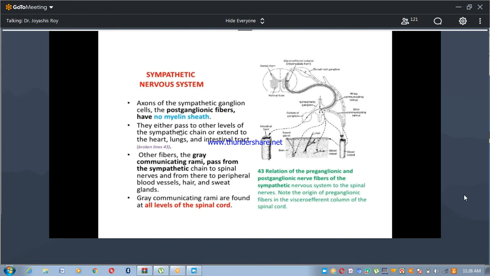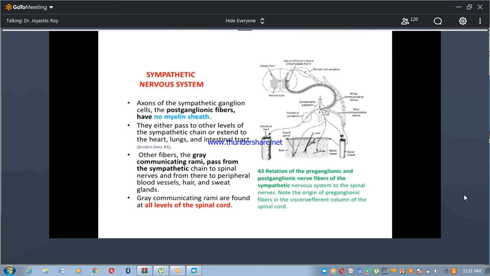The axons of the sympathetic ganglion cells are the postganglionic fibers. This is the sympathetic ganglion with the preganglionic nerve fibers, and these are the postganglionic nerve fibers. Postganglionic fibers have no myelin sheath. They either pass to other levels of the sympathetic chain or extend to the heart, lungs, and intestinal tract, or to the blood vessels.